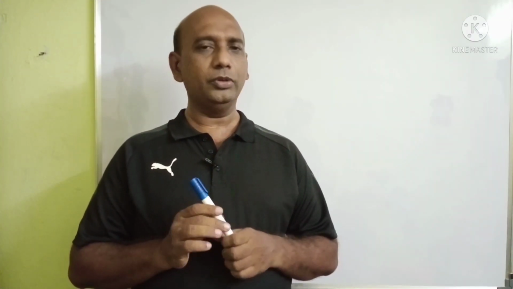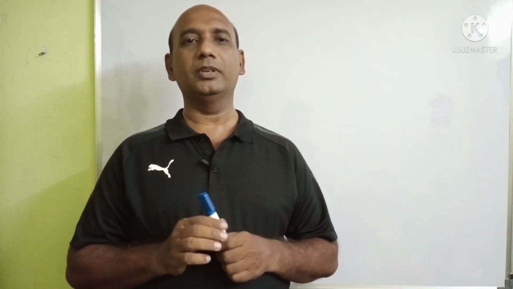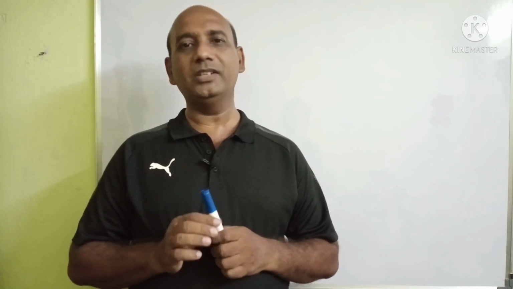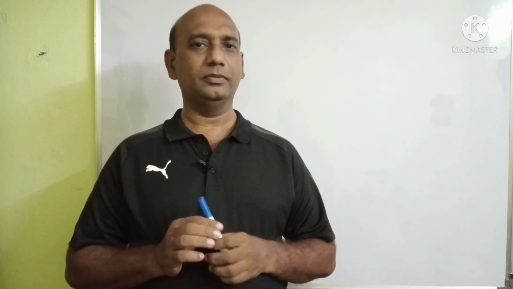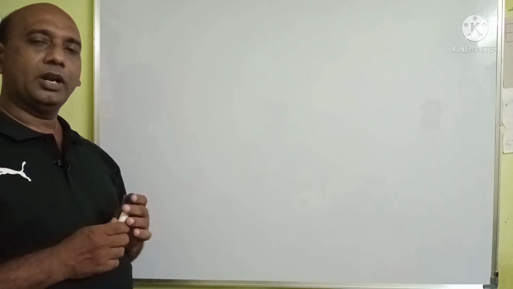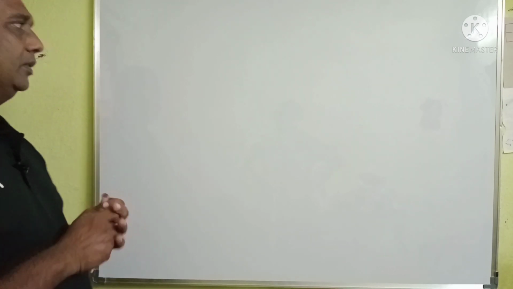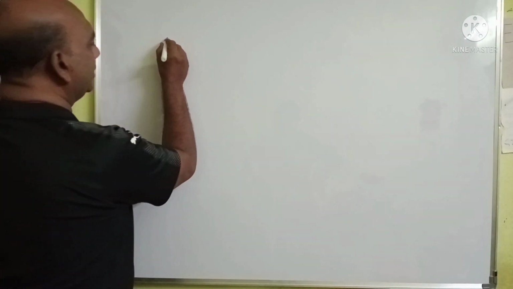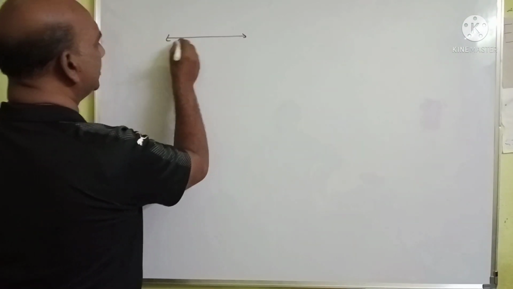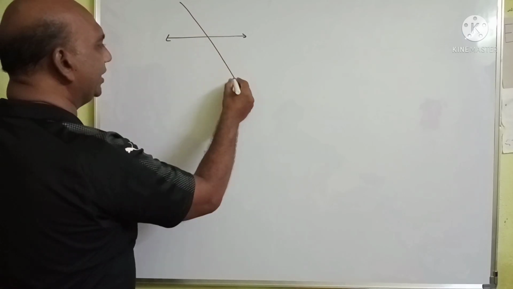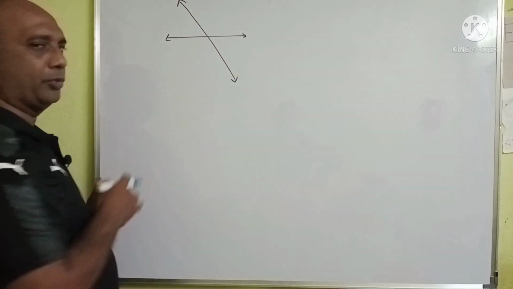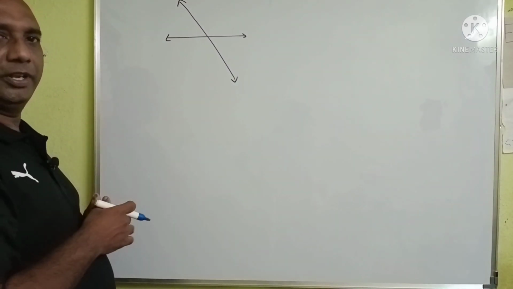Today, I am going to introduce a concept related to lines and its properties from 6th class. If we draw two lines, there are three possibilities. If two lines are drawn like this, those two lines may intersect at one point, is one possibility.